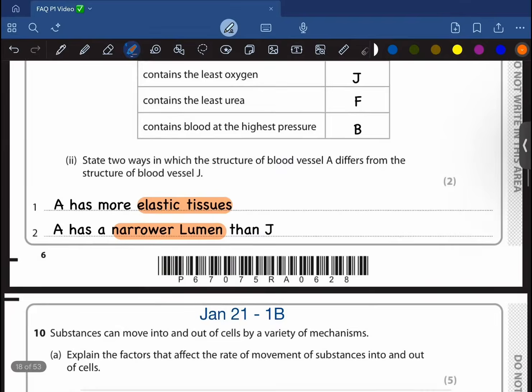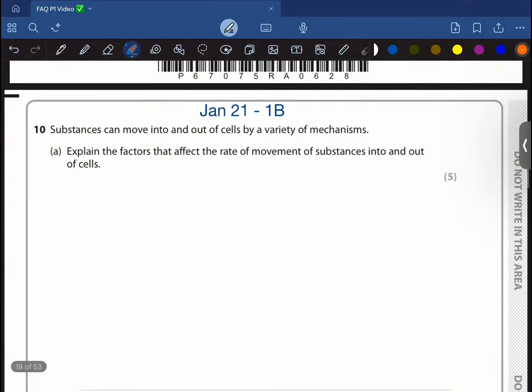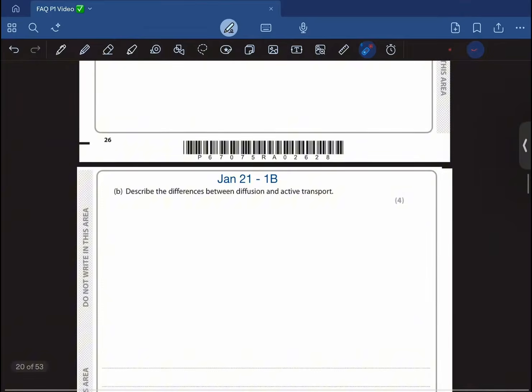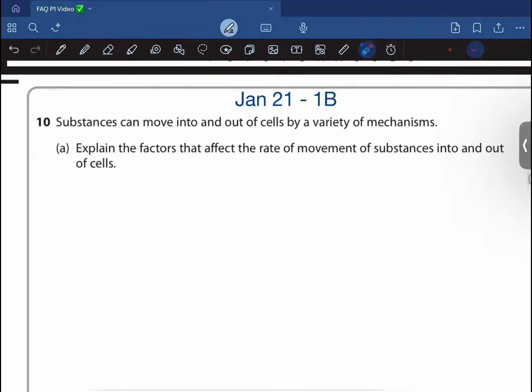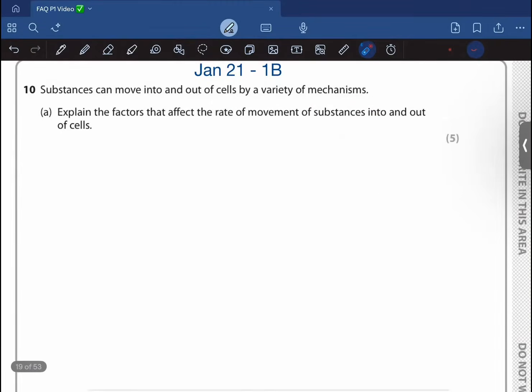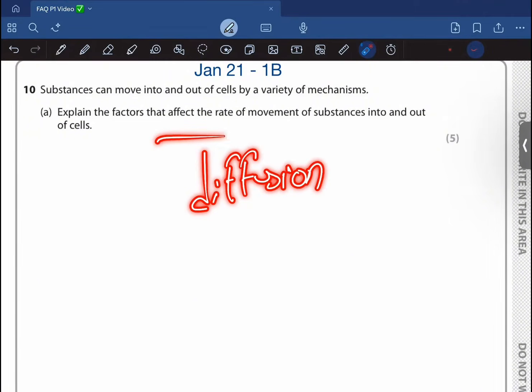Moving on to the next question. Okay, so substances can move into and out of the cell by a variety of mechanisms. Explain the factors that affect the movement of substances into and out of the cell, right? So it basically is referring to the process of diffusion, right? So what are some of the factors that affect the process of diffusion?